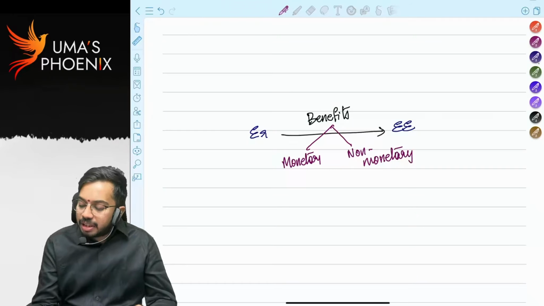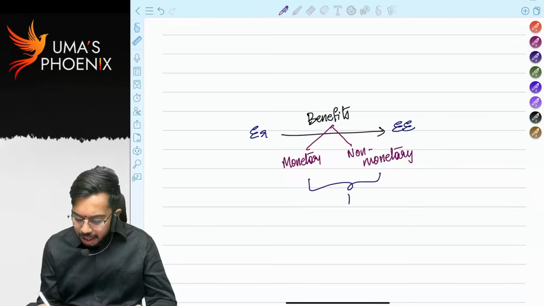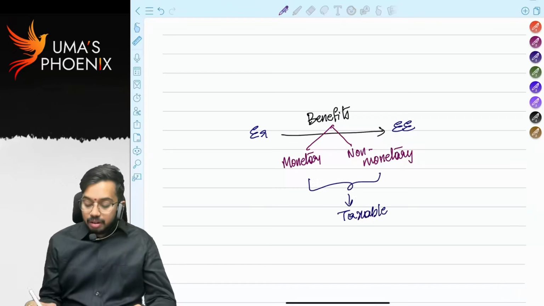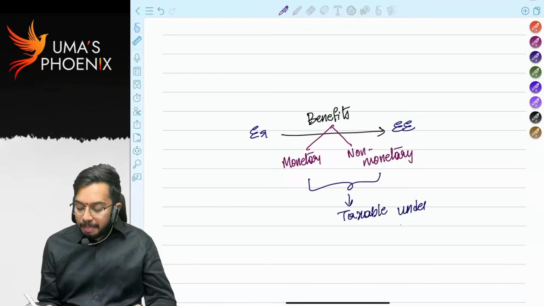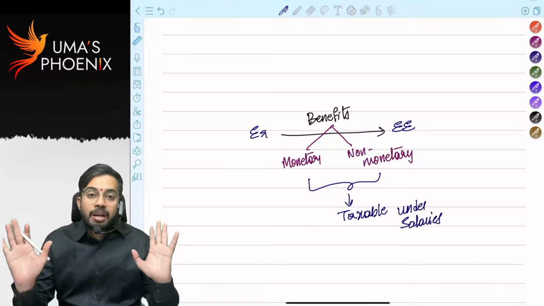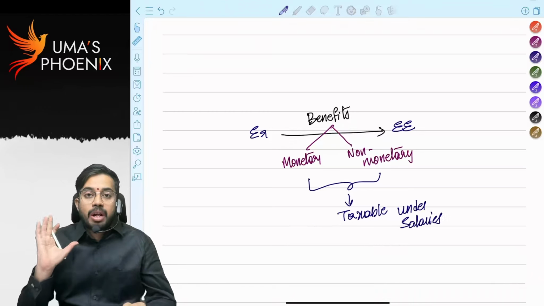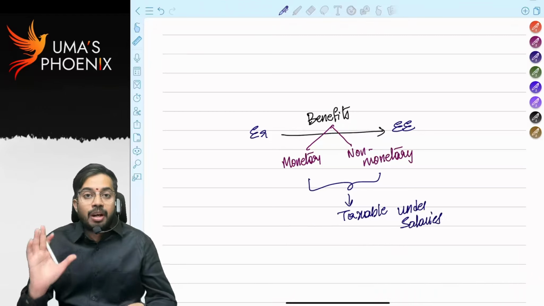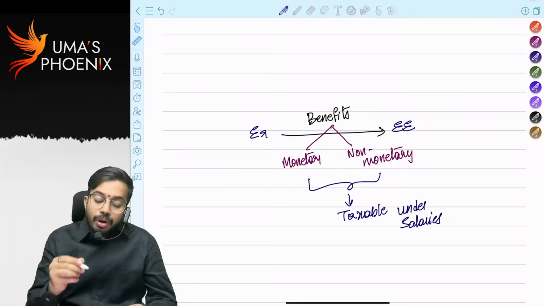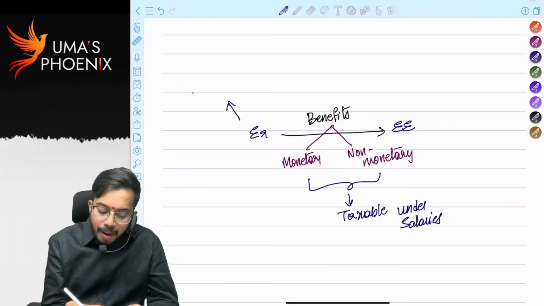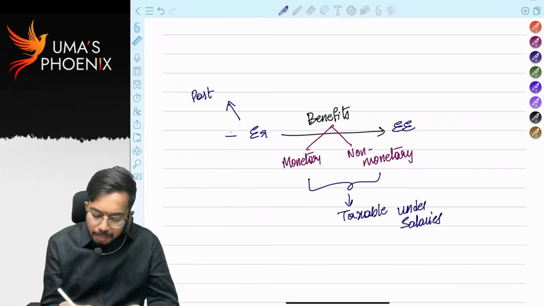All these benefits are taxable to the employee under the head salaries. Many people think that only monetary benefits are taxable. No, not only monetary benefits; even if any non-monetary benefits are received by the employee, those are also taxable to the employee under the head salaries. Now, the employer can be either a past employer, present employer or future employer.